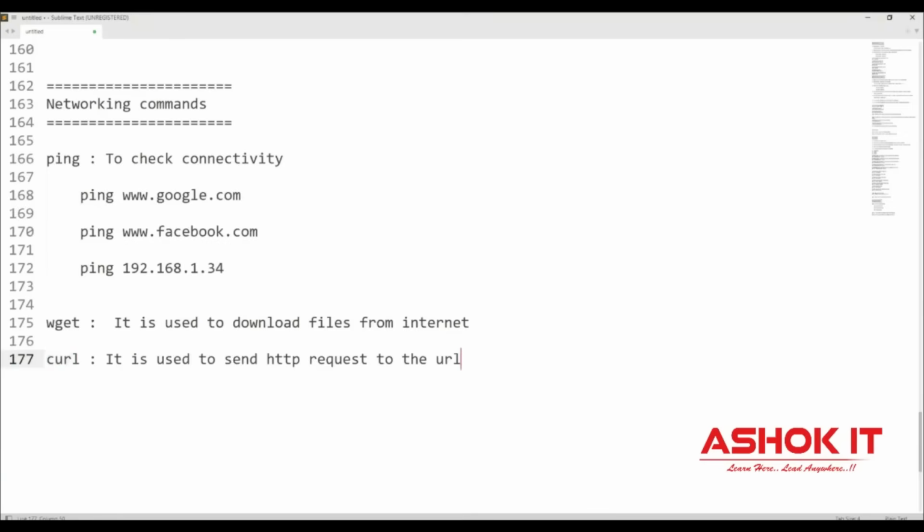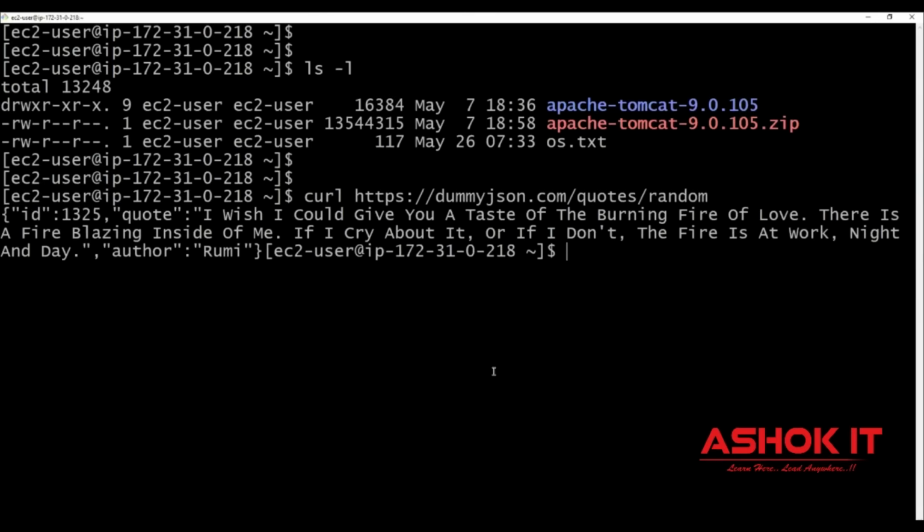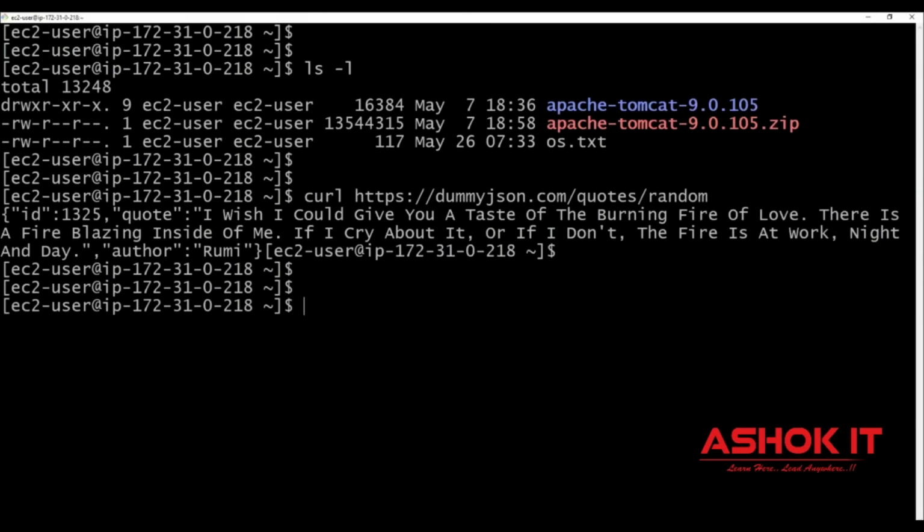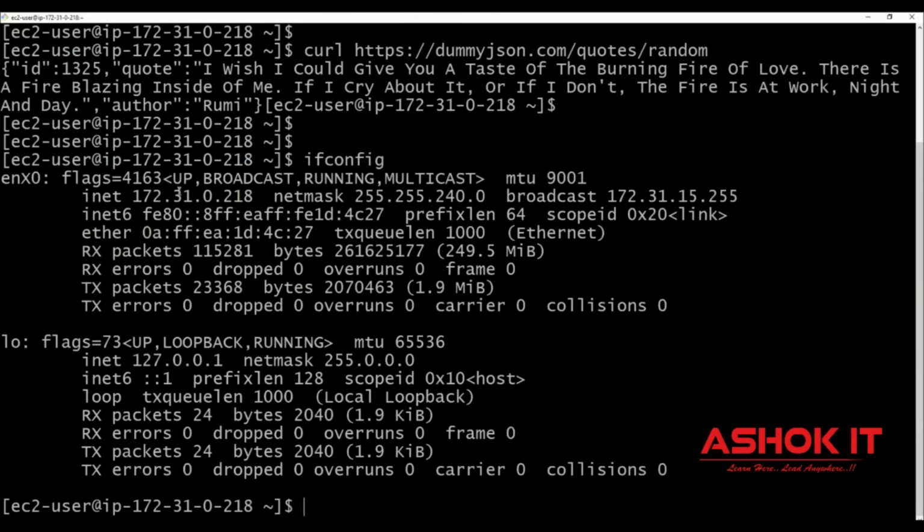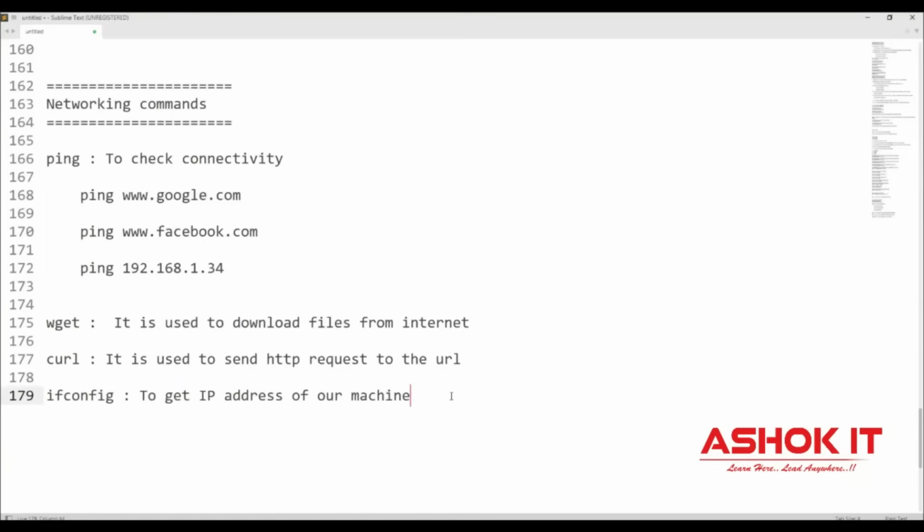Okay. One more command available is called ifconfig. What is the purpose of this command? It is used to get the IP address of our machine. Currently I am using this Linux machine and I want to check the IP address of this machine, so ifconfig. It is going to tell what the IP address of your machine is. These commands we call networking commands in Linux.